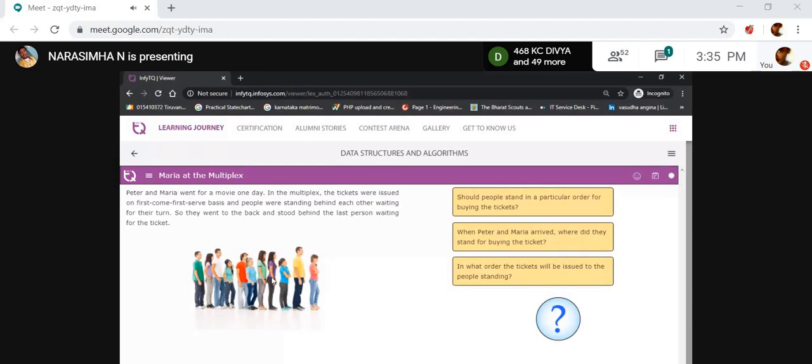Whichever person comes first, that particular person can get a ticket first, right? They can get the ticket first. This is the first come, first served scenario. That is nothing but a FIFO scenario.